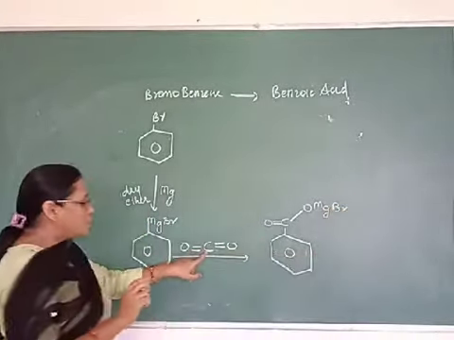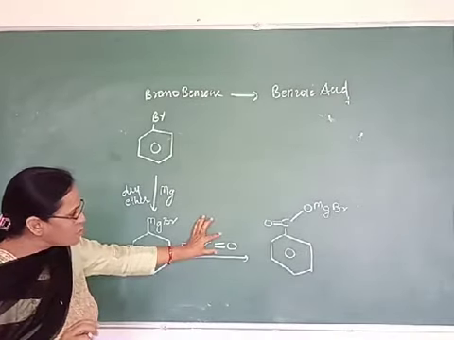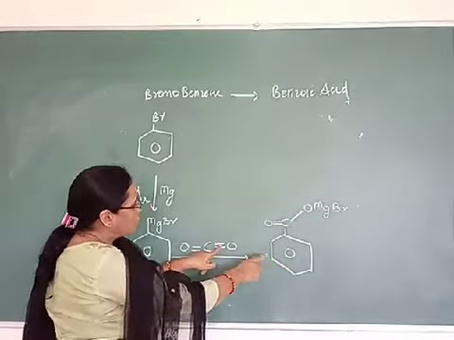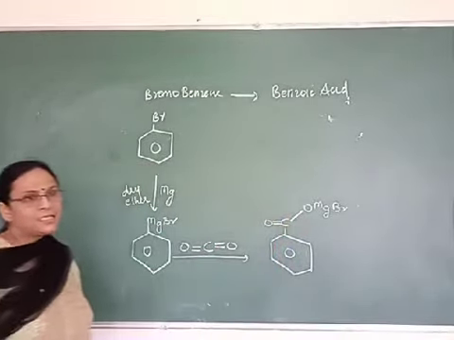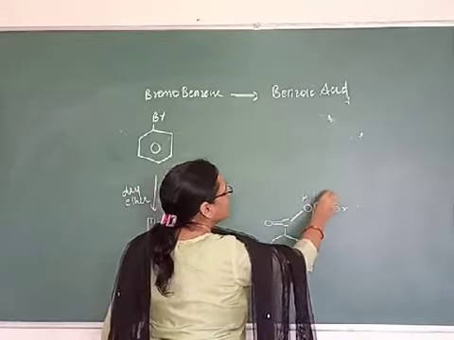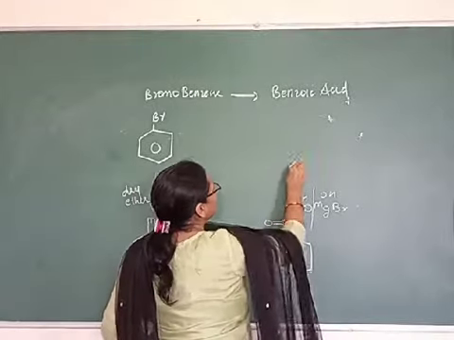To this carbon, the double bond will remain as such. These two bonds will open up. To one bond this phenyl ring is attached. To the other bond OMgBr is attached. Now do its hydrolysis. So what you got?